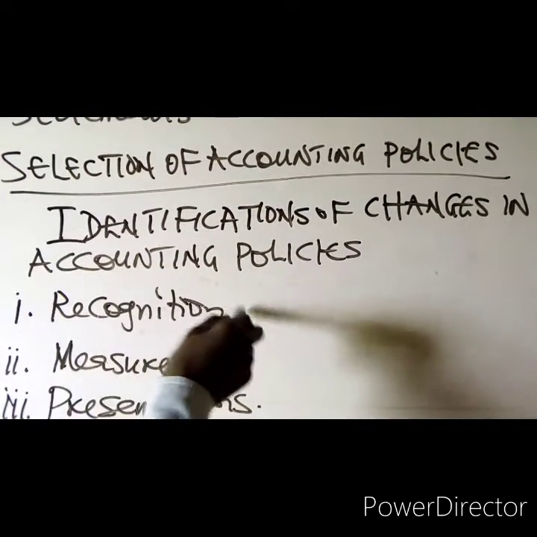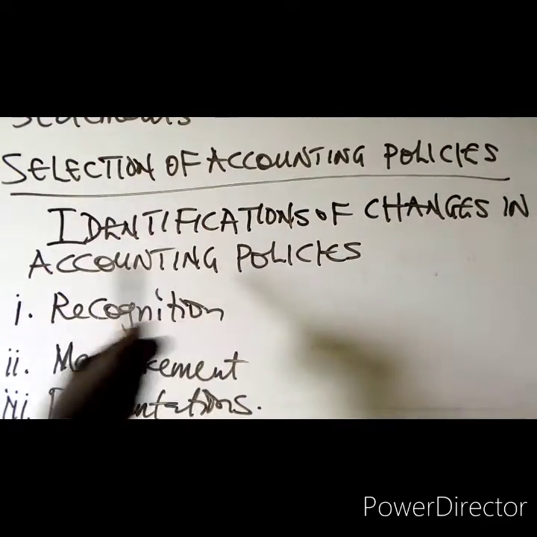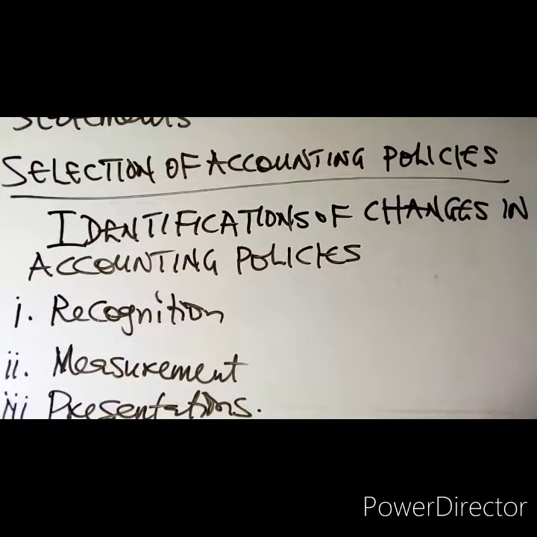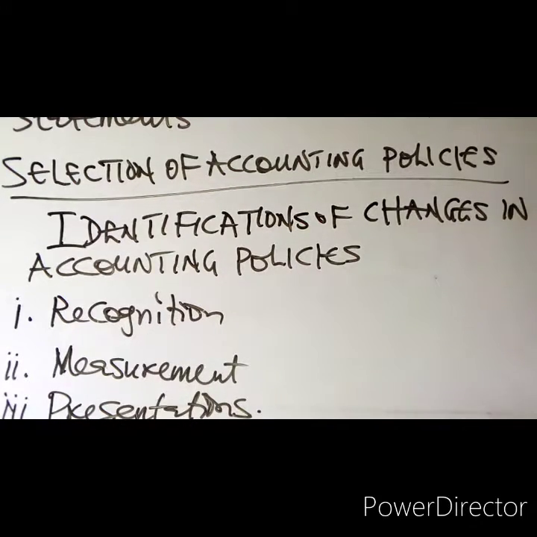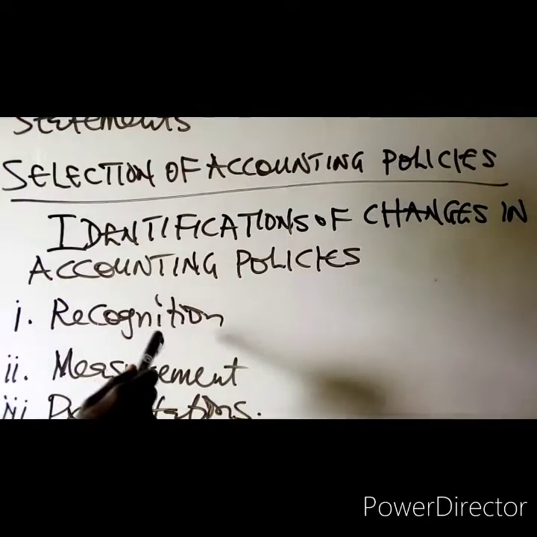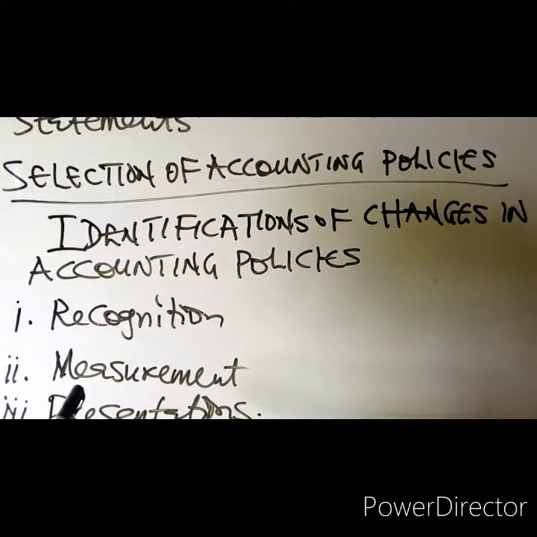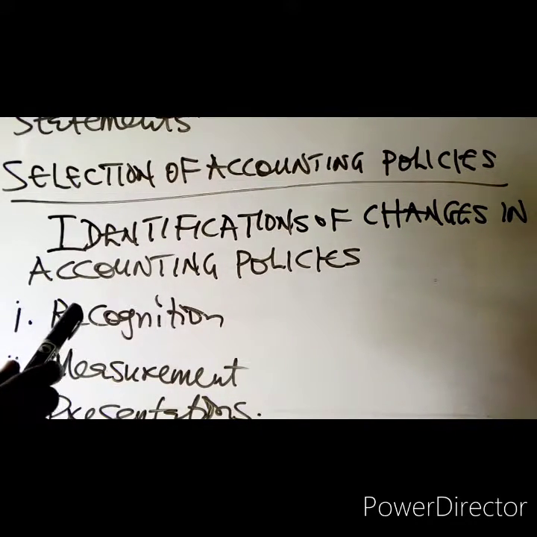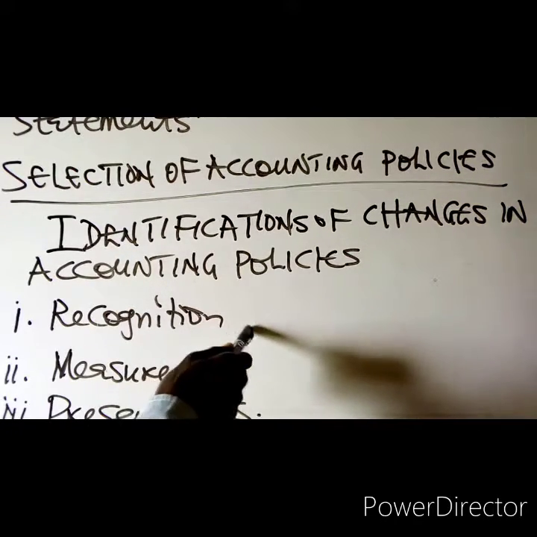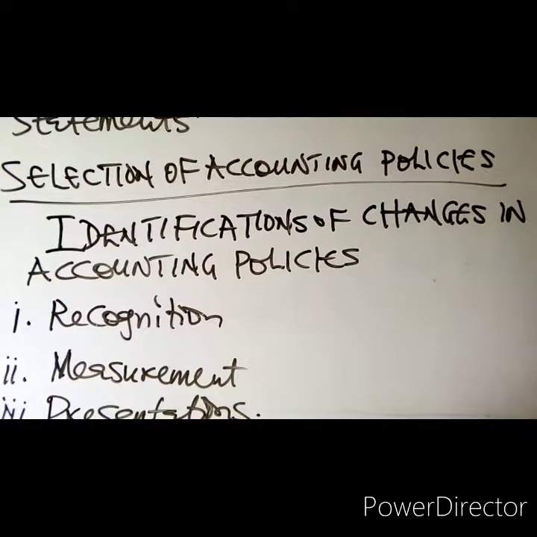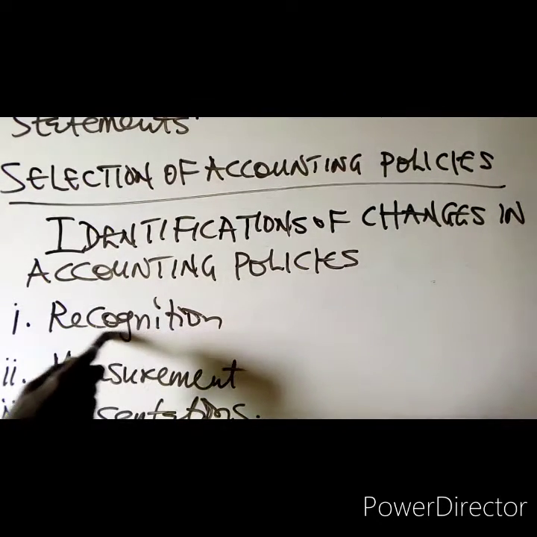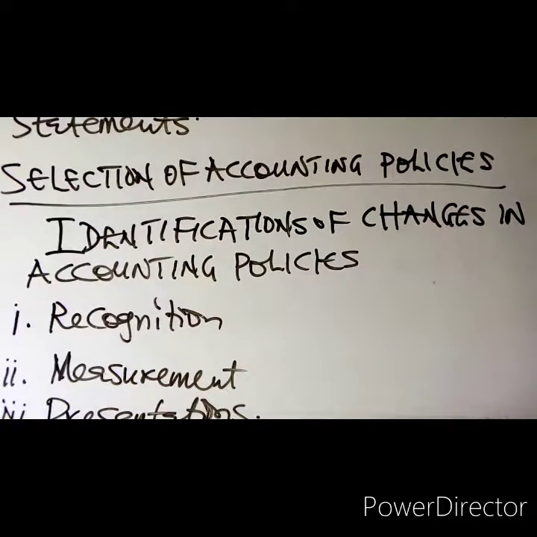So when you incorporate into the financial statements those items that meet the definition of an element and the recognition criteria, then that is what we mean by recognition. So now, recognition. If an item that has previously been recognized as an expense is now recognized as an asset, then you can see there is a change in policy.